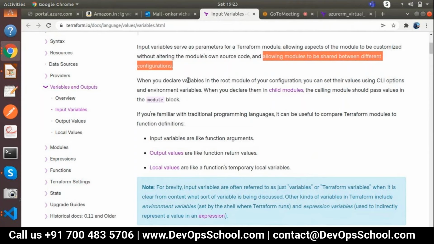So what happened, the modules are divided into the different configurations. As I explained the first day, main.tf, output.tf, variable.tf, these are the three files in every module, okay? And these three files we can call a child module, main module. That is the next concept, the last concept, which I'm going to explain, not now. After 3-4 workshops I will explain that, how that will work. So the module we can divide into a different format.